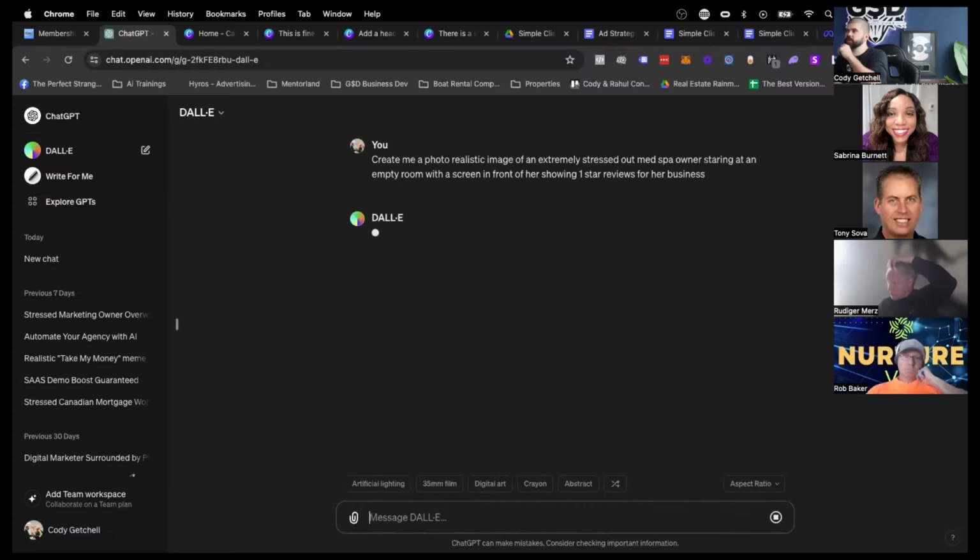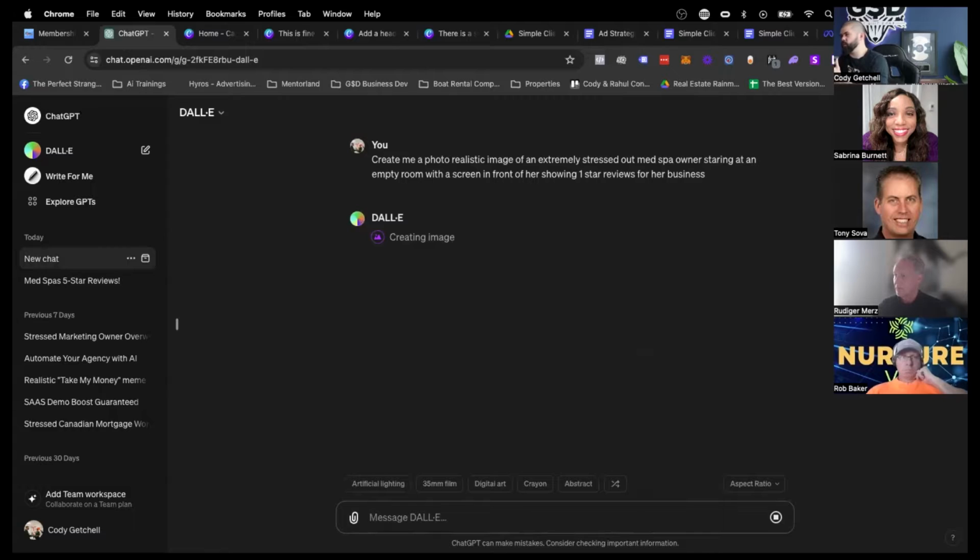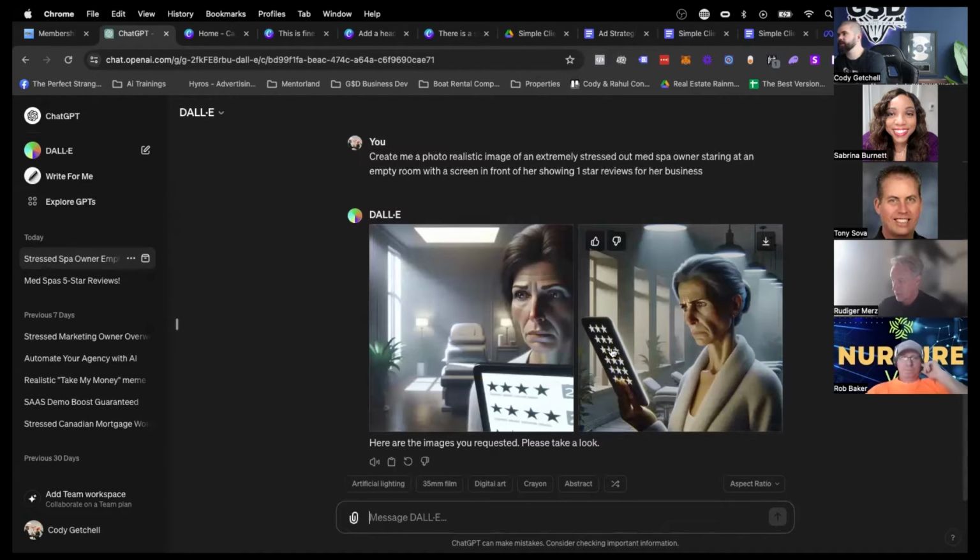Let's just see what that does. This might be a little overcomplicated, so we might have to leave it. We'll see what it does. Sometimes the words and the stars and all that kind of stuff can be a little bit much, so we'll see if it can make that as a clean image. It's getting better and better at it, so we'll try that out, and we'll let it get to that point. Little drum roll on this one. There it goes. All right. It's showing too many stars.